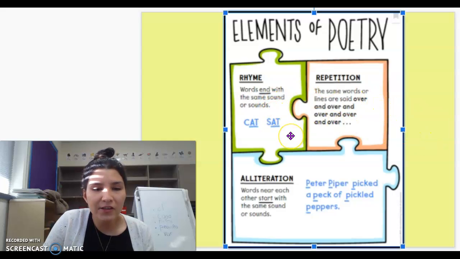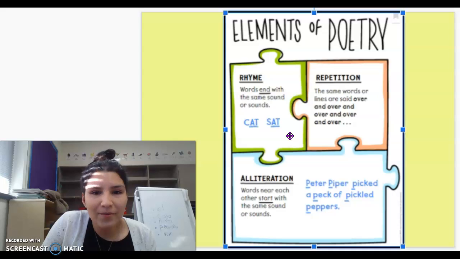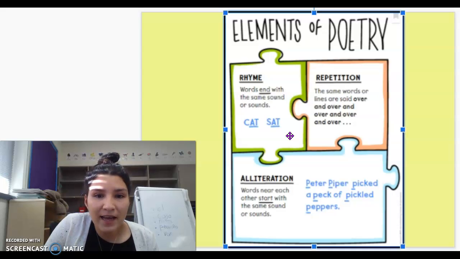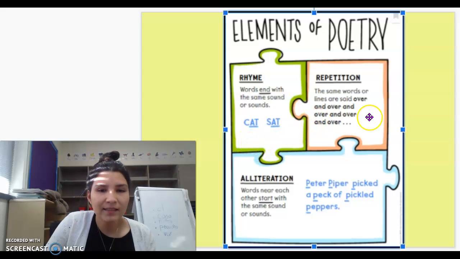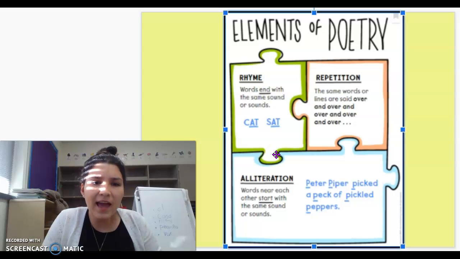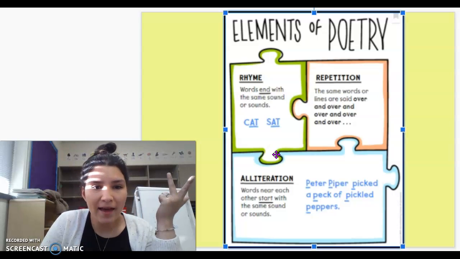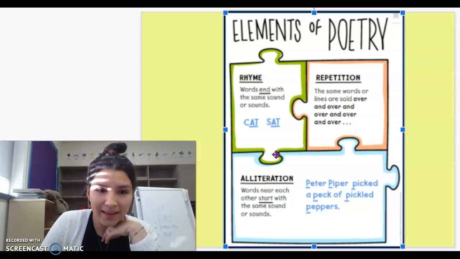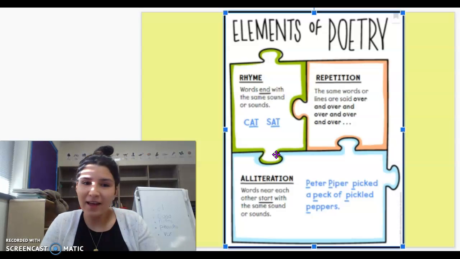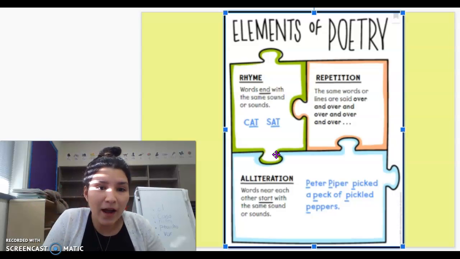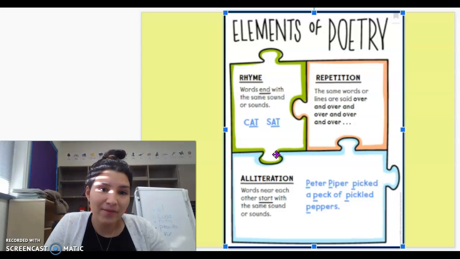So rhyme. Can you say the word rhyme? Rhyme. Words end with the same sound or sounds. So cat, sat. Let's keep thinking. Cat, sat, mat, bat, rat. That's all that comes to my head right now. But see how we were rhyming the ending sound, right? We had "at." So I kept looking for words that had "at" at the end. Okay? So rhyming.